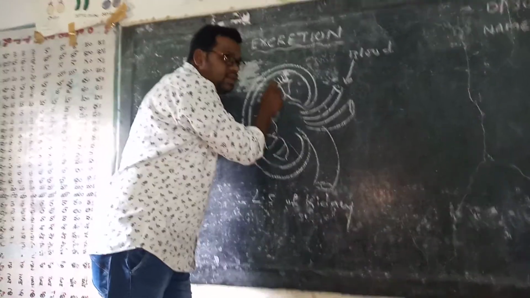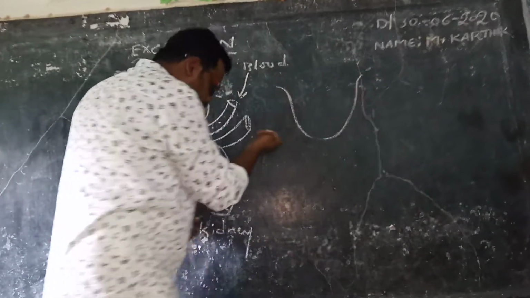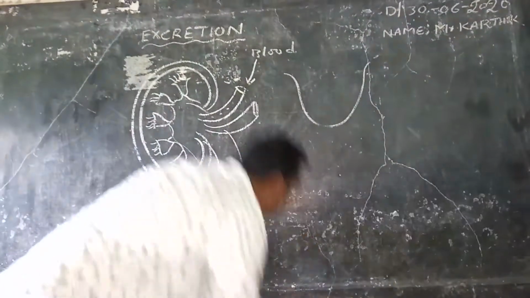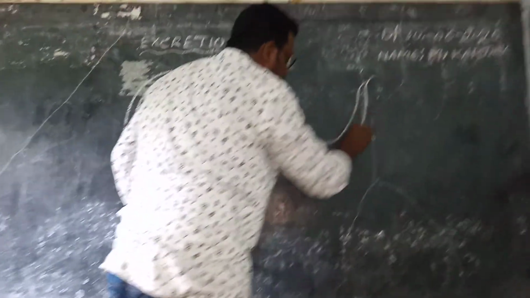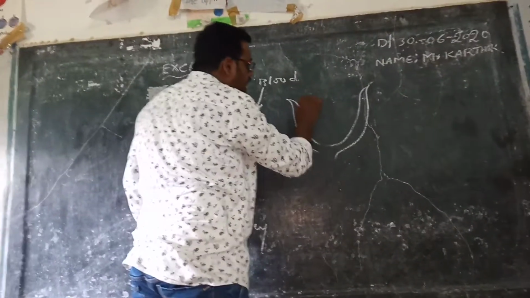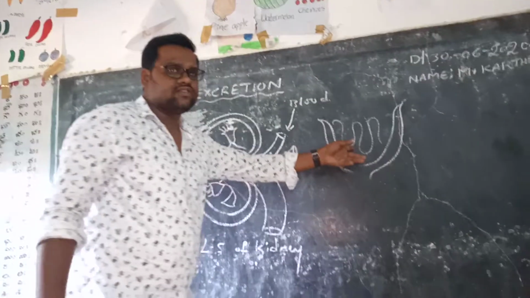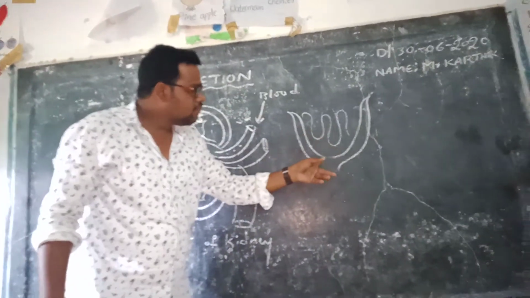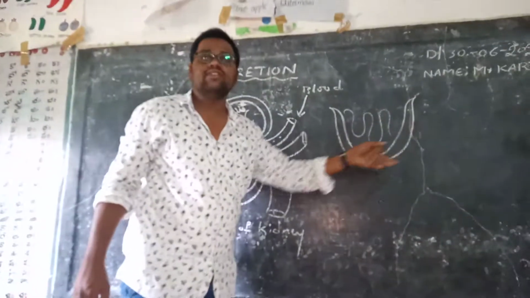Coming to the structure of the nephron, the nephron is divided into two parts. One is a cup-like structure called Bowman's capsule, and inside it is a highly coiled structure called the glomerulus. The glomerulus and Bowman's capsule together we call the Malpighian body.